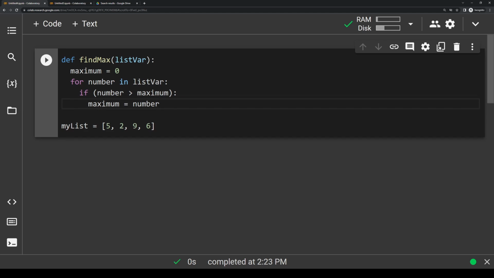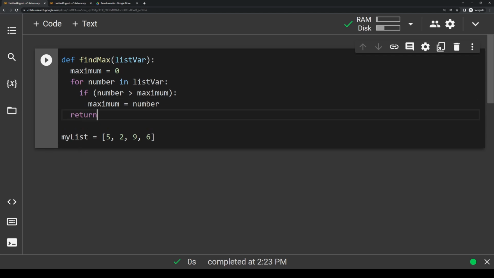The last thing we need to do is to return the maximum. So let's make a new line here, and let's write return maximum. And notice how I make this return statement at the same indentation level as the function. So we want to make sure that this return is not inside the if or inside the for, because if it was like this, then we're doing something entirely different because it's inside the if statement. And if we're doing it like this, we're doing something entirely different because it's inside the for loop. So what we want to do is have it outside here at the main level of indentation of the rest of the function. So now let's try calling this function and actually testing it out.